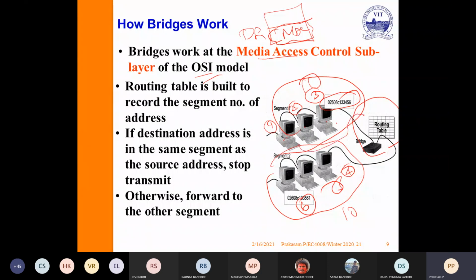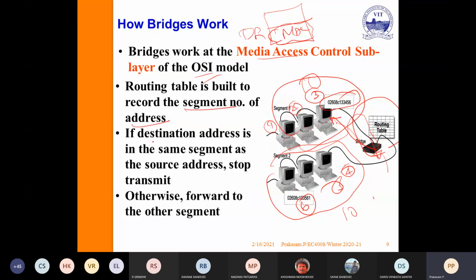It will go to the bridge, which will check the address of the destination. If it is in the same segment, it won't pass it to the next segment; it will redirect it to the same segment. If it is on the next segment, it will pass it. So it depends upon the respective MAC address. The routing table of the bridge updates the respective addresses.